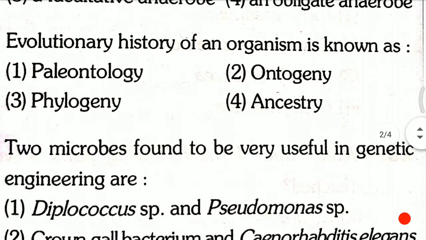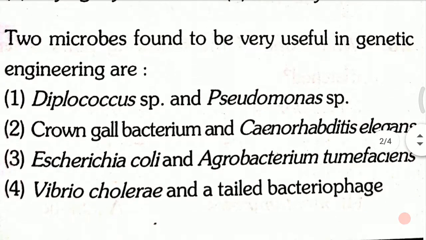Next question, that is the seventh question. Evolutionary history of an organism is known as first, paleontology; second, ontogeny; third, phylogeny; fourth, ancestry. Evolutionary history of an organism is known as, and the answer for this question is the third one, that is phylogeny.